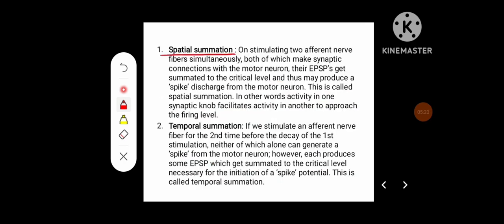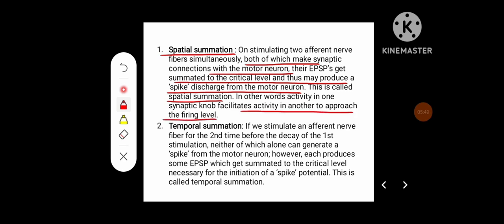Spatial summation. On stimulation of two afferent fibers simultaneously, both of which make synaptic connections with the motor neuron, their EPSPs get summated to the critical level, and thus they may produce spike discharge from the motor neuron, and this is called spatial summation. In other words, the activity in one synaptic knob facilitates the activity in another to approach